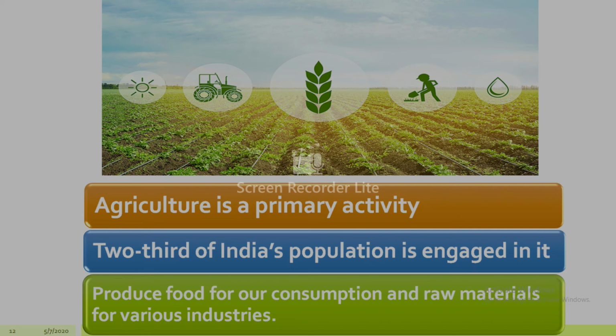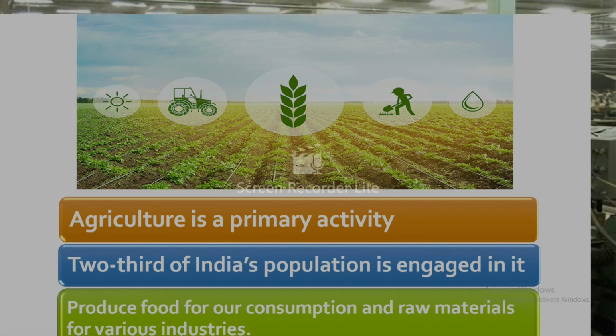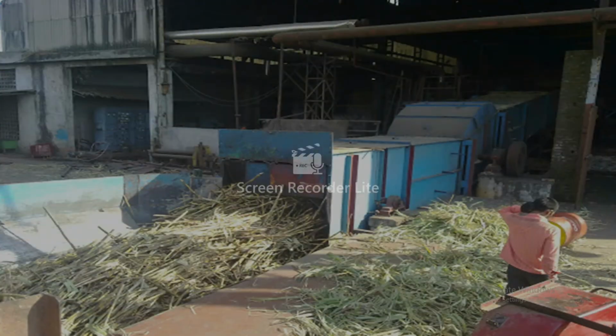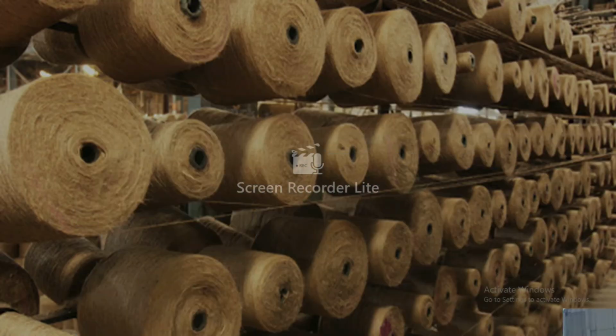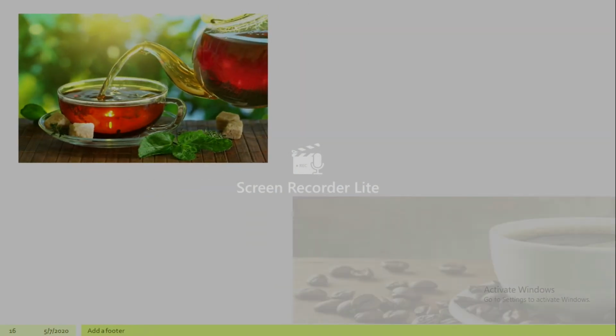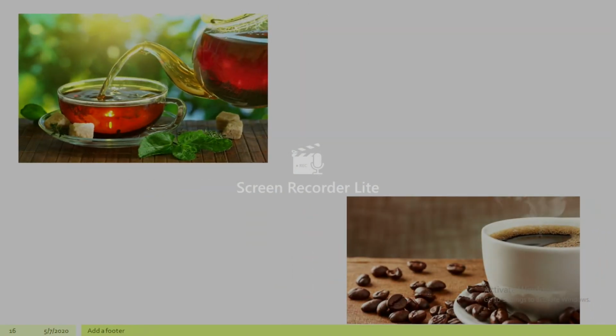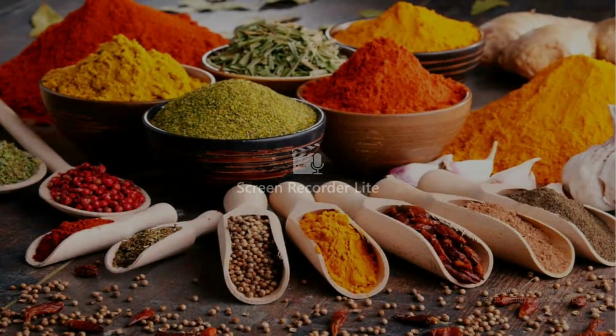Can you name some industries based on agricultural raw material? And the answer is cotton industry, sugar industry, jute industry, etc. There are so many. Moreover, some agricultural products like tea, coffee, spices, etc. are exported and thus become a major source of our foreign income.